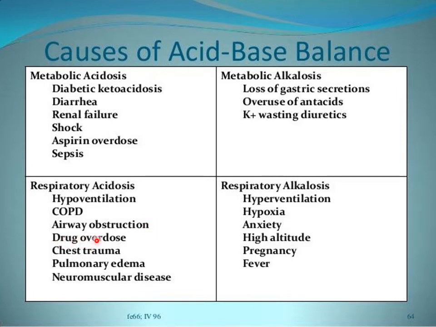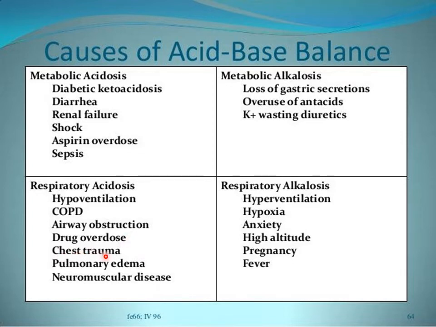So drug overdose, for example, those drugs that decrease the function of the brain, for example alcohol, etc. If such an overdose occurs, it can lead to respiratory acidosis, because in such cases the function of chest muscles or respiratory muscles is reduced, and as muscles will not be able to function properly, this will result in decreased ventilation rate or hypoventilation and retention of carbon dioxide inside the blood, causing respiratory acidosis.